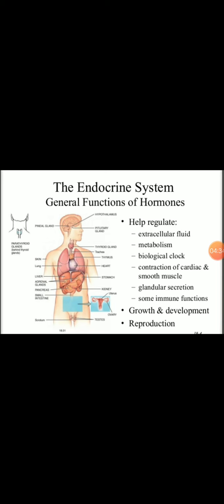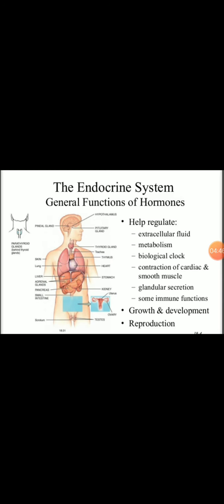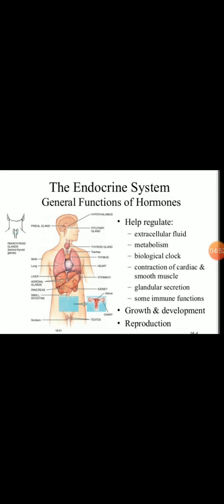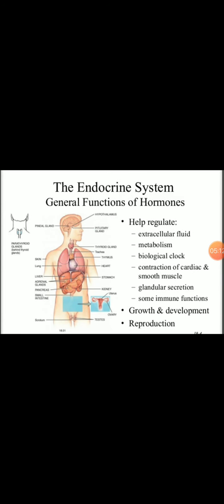These are the general functions of the hormone. Here we can see the different glands and where they are situated in our body. The hypothalamus, then the pituitary gland, which is present just below the hypothalamus, then the pineal gland, also in the brain. The thyroid gland is present in your neck, and the parathyroid gland is just behind the thyroid gland. Then the thymus, which is present above your heart, then the pancreas, you already know where it is situated. Then the adrenal glands are present on your kidneys, and your gonads, the testes and ovaries.